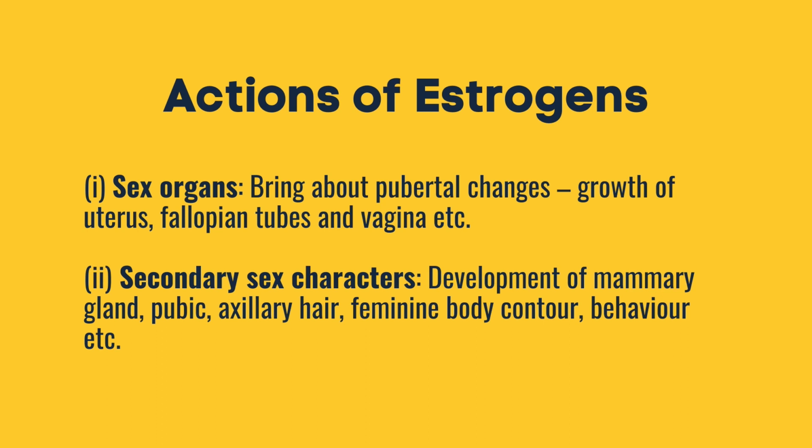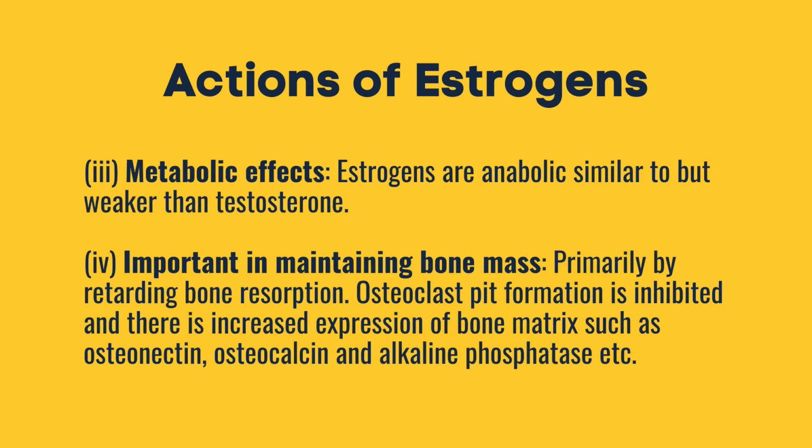When it acts on sex organs, it brings out pubertal changes, which is the growth of the uterus, fallopian tubes, and vagina. It also acts on secondary sex characters for the development of mammary gland, pubic and axillary hair, feminine body contour, behavior, etc. Additionally, it has metabolic effects: estrogens are anabolic, similar to but weaker than testosterone.